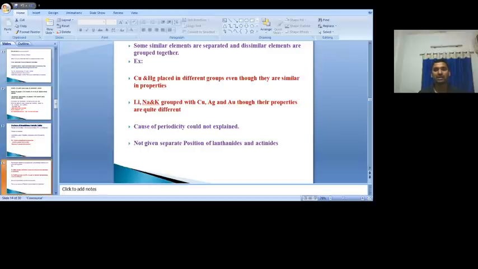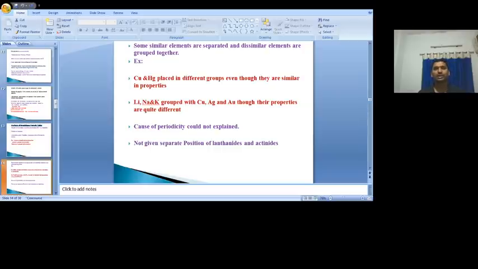The elements similar in properties are placed in different groups. Elements dissimilar in properties are grouped together. So that is another drawback of Mendeleev's. And when you arrange the elements in the increasing order of their atomic weight, the periodicity, that means similar physical and chemical properties, comes under one group at certain regular intervals. Why does it happen like that? That could not be explained by Mendeleev.